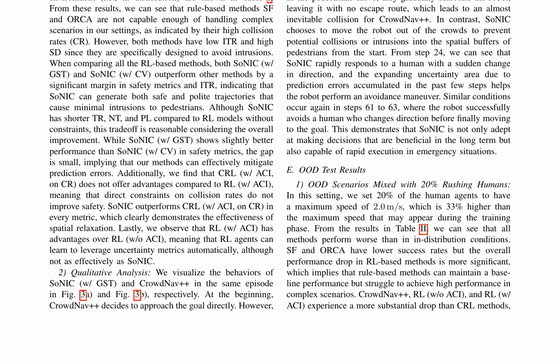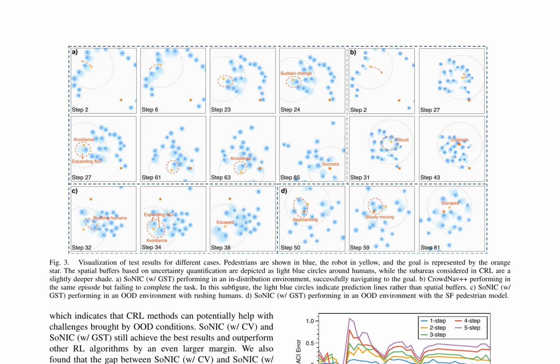In out-of-distribution scenarios mixed with 20% rushing humans, all methods perform worse, with a significant performance drop in RL-based methods, implying rule-based methods can maintain a baseline but struggle in complex scenarios. In out-of-distribution scenarios, the authors test their robot navigation system, SoNIC, in crowded environments with humans exhibiting diverse behaviors.